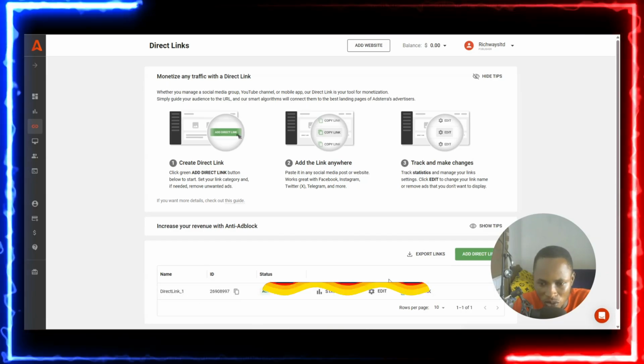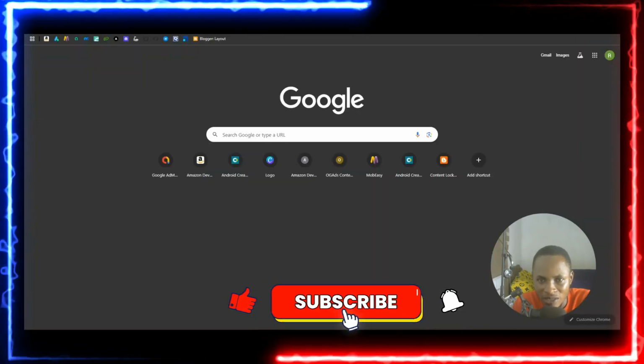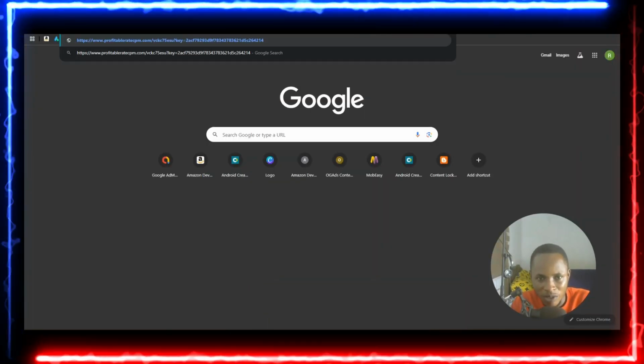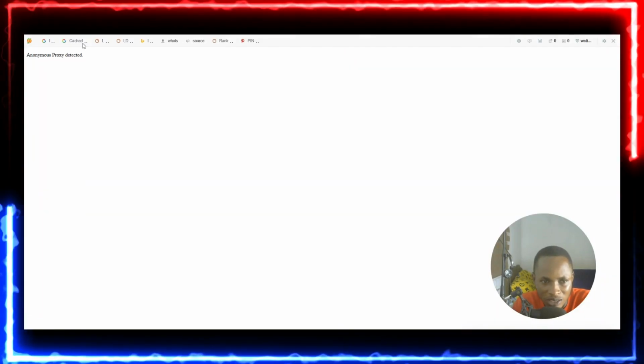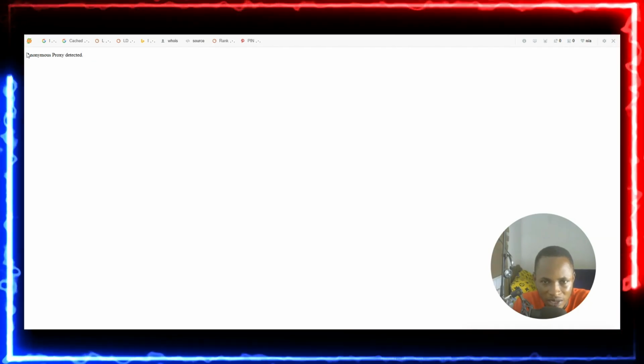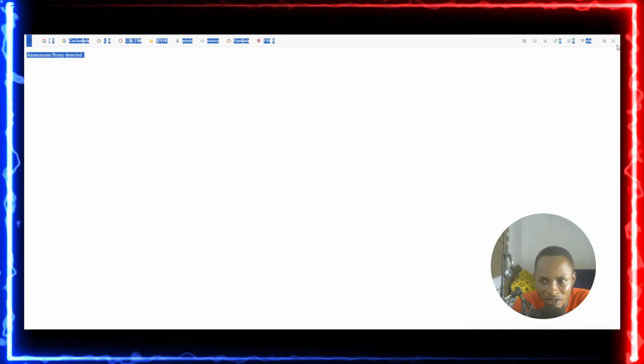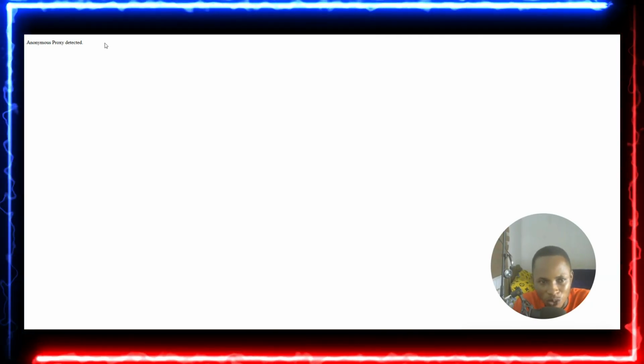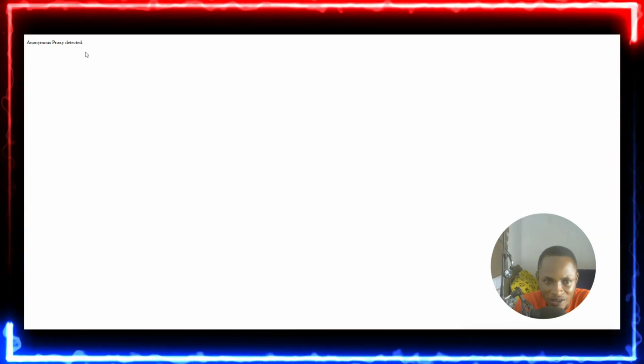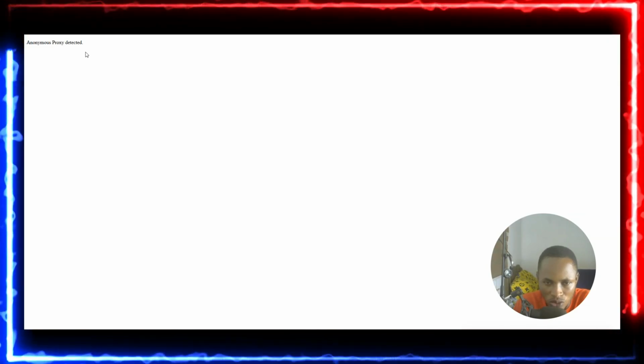So what I'm going to do is copy this link and then paste it in my browser. So I have pasted it. If I try to open it over here, you can see that it says anonymous proxy detected. That means that Astera has partnered with some very secure platforms, and they will not allow you to use any proxy server, or if the VPN that you're using is not all that strong, they will not allow you to do that. This is the reason why most of us are not making money online from CPA marketing.